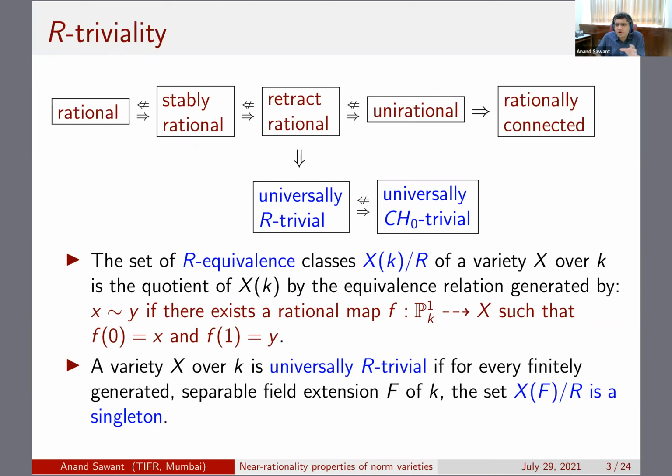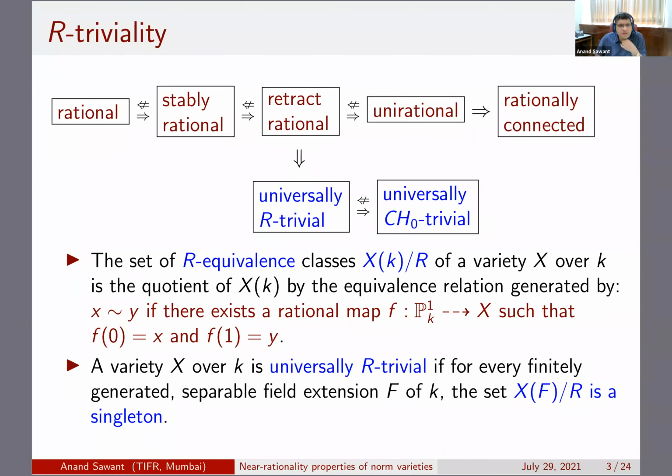Of course, this need not be transitive unless you are in a very special scenario where, for instance, X has a group structure. In that case it's already transitive, otherwise it is not.